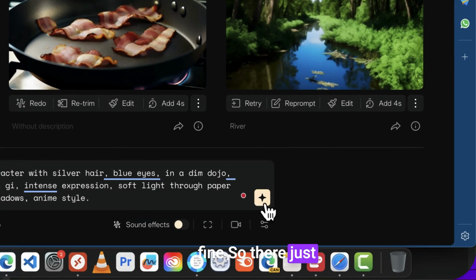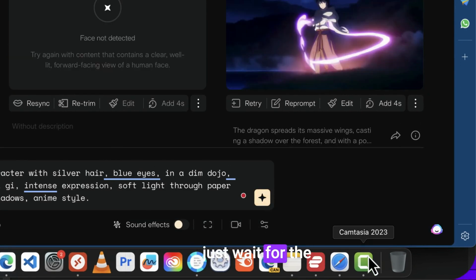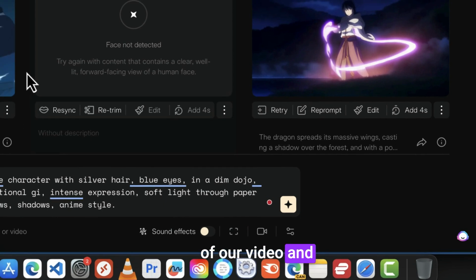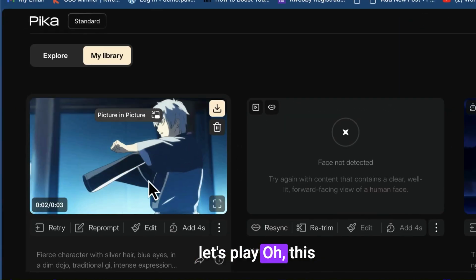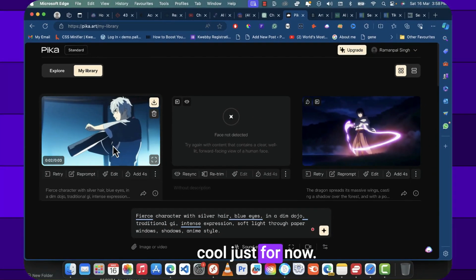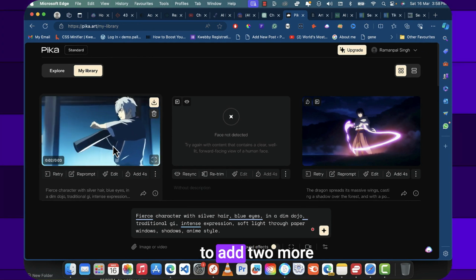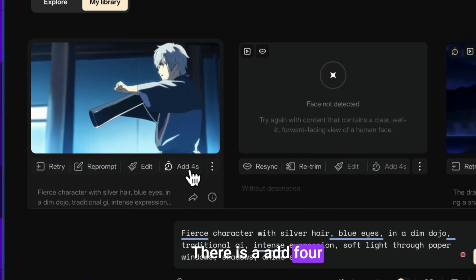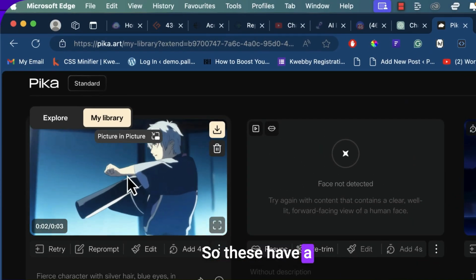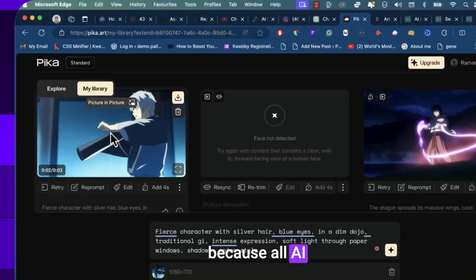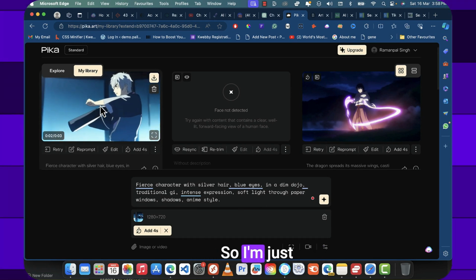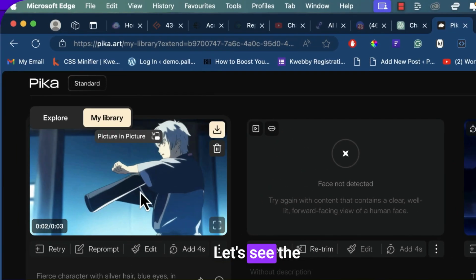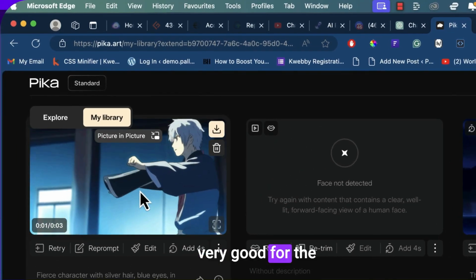Now just click on the magic button and let's wait for the first 3 seconds of our video. And there we got it. Let's play. Oh, this is actually really cool, just for now. Now we need to add 2 more 4-second clips, and to add more seconds there is an add 4 seconds button. These have hand movement, because all videos have some movement. So I'm just going on with it. Let's see the end product and whether it's actually good for production or not.